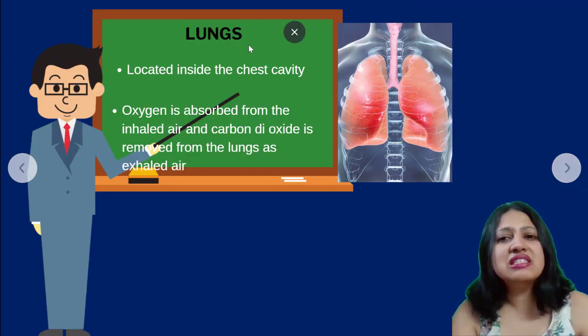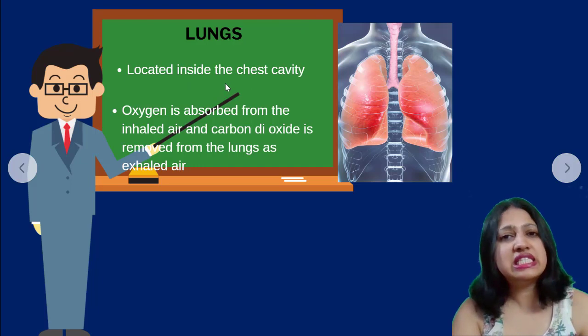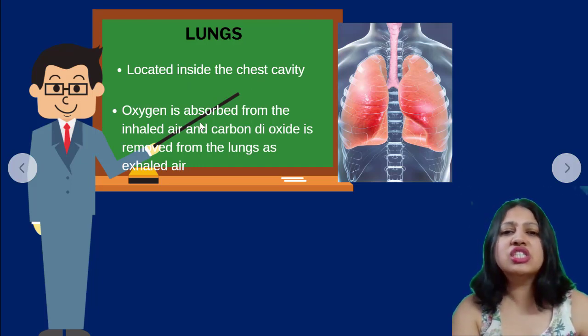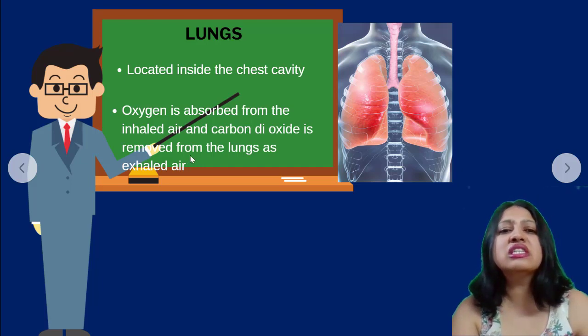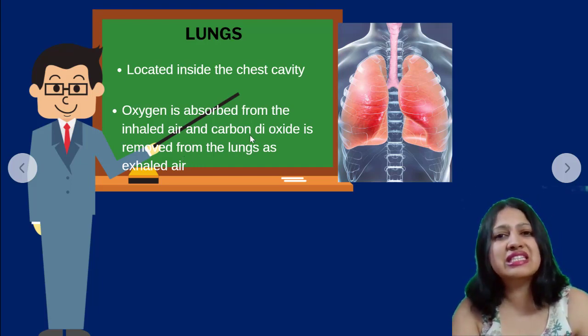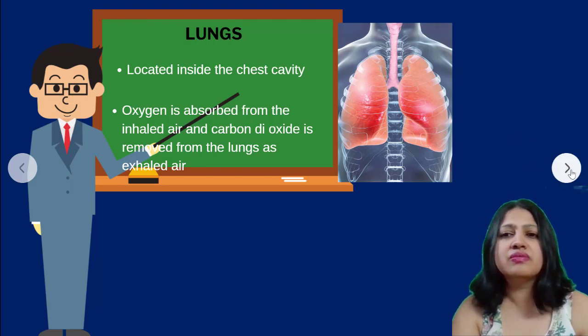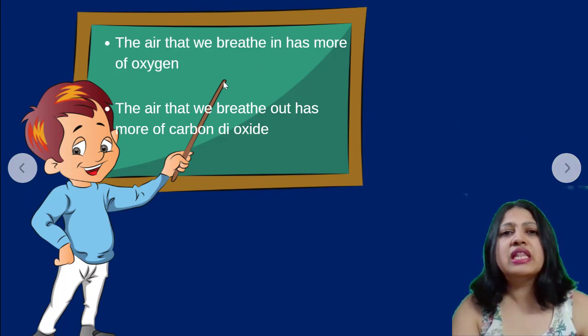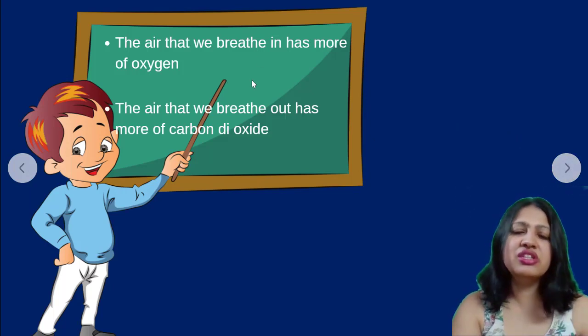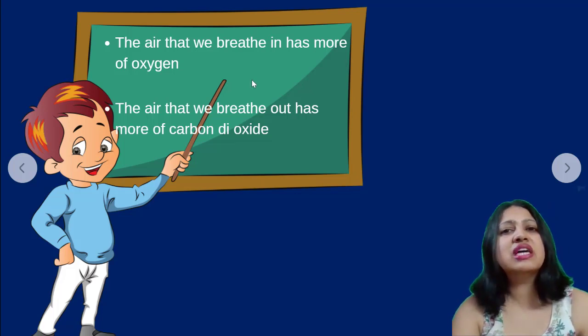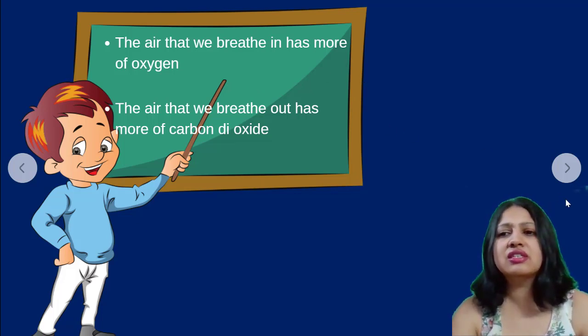Now, what are lungs? These are the parts located inside the chest cavity. Oxygen is absorbed from the inhaled air, and carbon dioxide is removed from the lungs as exhaled air. So this is the function of the lungs. Can you see? These are the lungs. The air that we breathe in has more oxygen, and the air that we breathe out has more carbon dioxide.